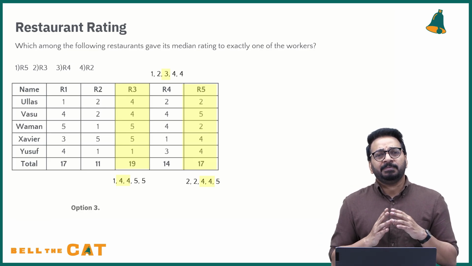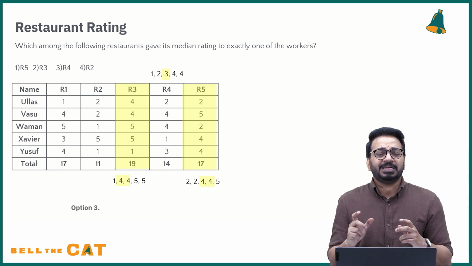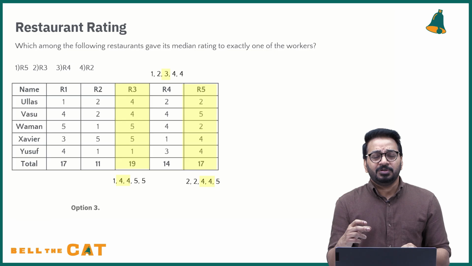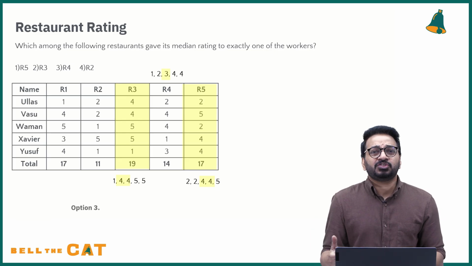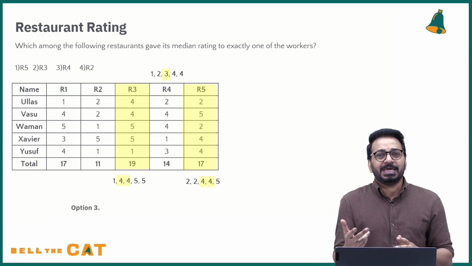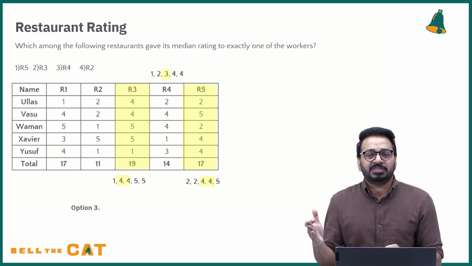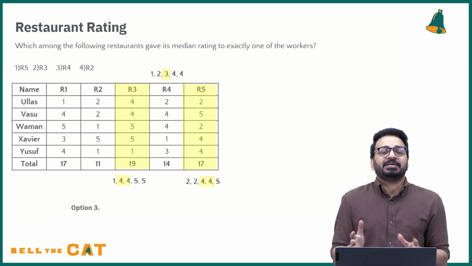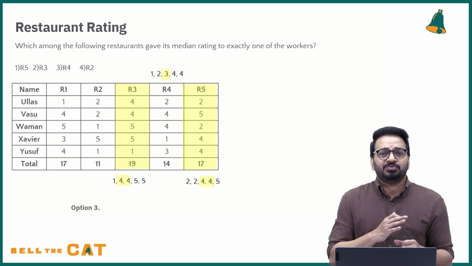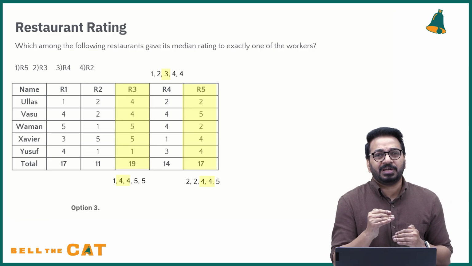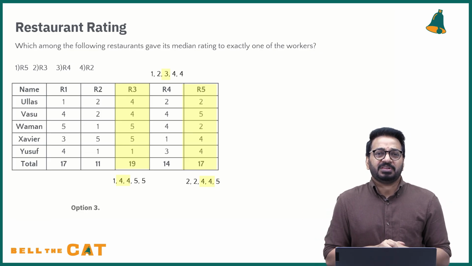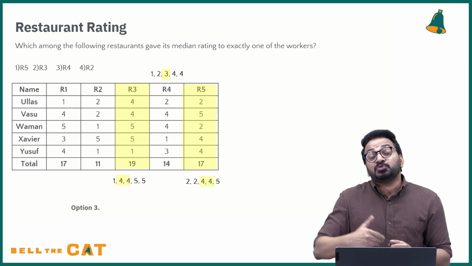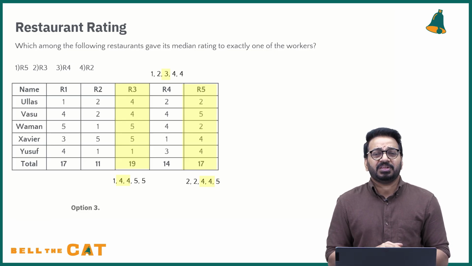So if you ask me, what is the kind of set that you need to solve that will take you from being good to getting a great score in DILR, where you're currently barely clearing the cutoff and you need to definitely get a 95, this is that kind of set. This is that kind of set in an exam situation that is not just going to make you somehow clear the cutoff, but do that by a very, very big margin. That is why this combination of math and reasoning is very, very important.